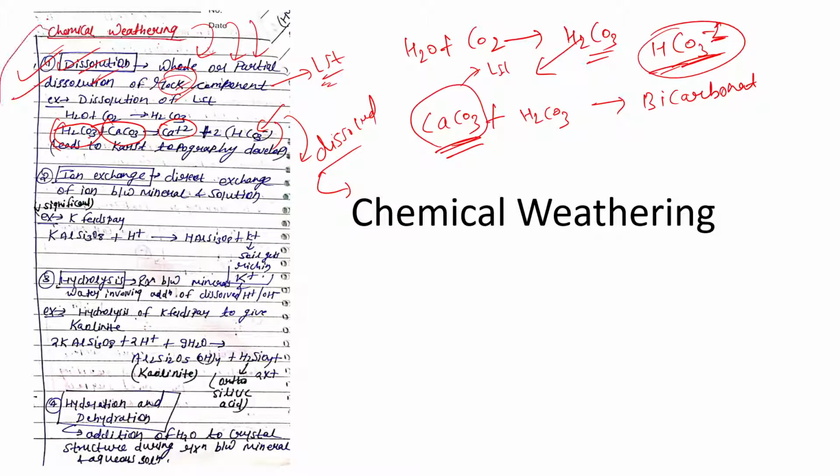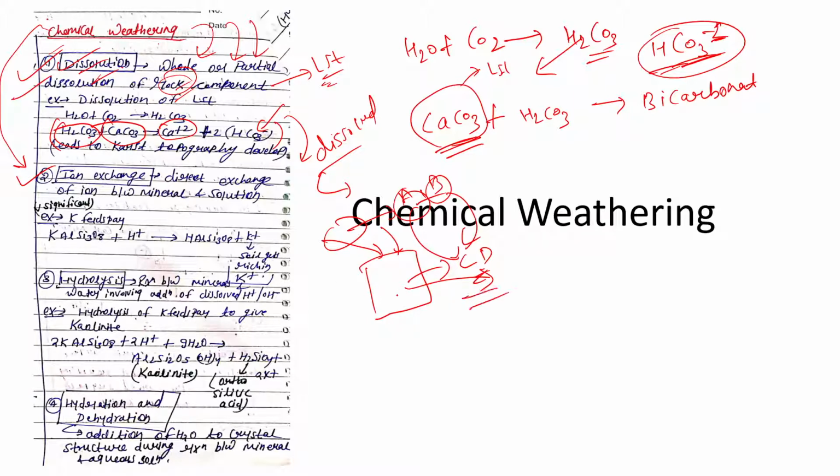Simple. Another kind of chemical weathering is ion exchange, right? In ion exchange, what happens is there is a rock or a mineral, water comes, and the water or the solution has some ions, say the solution has A and B ions, so A will replace C, B will replace D, something of this kind is happening in ion exchange, and due to this reaction the mineral will get destroyed, right?